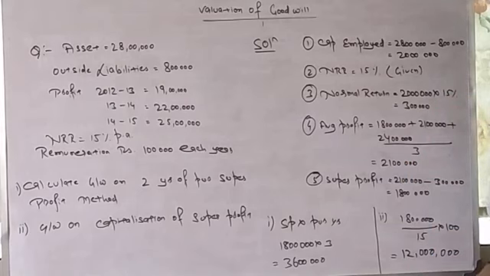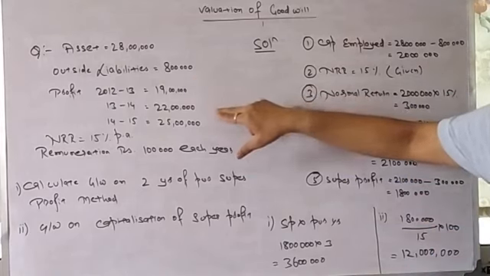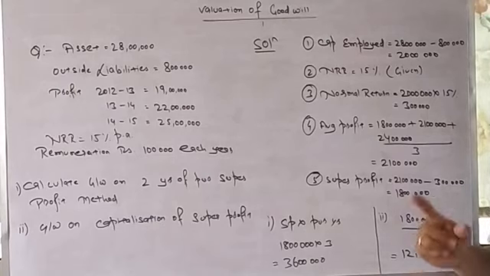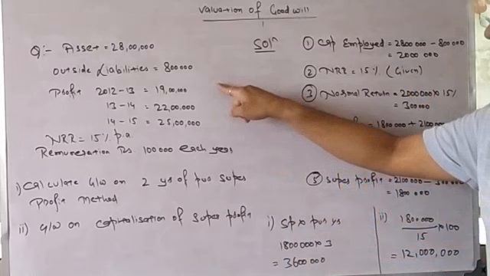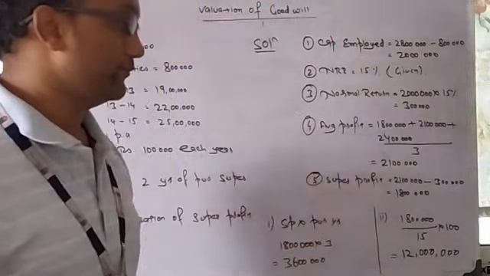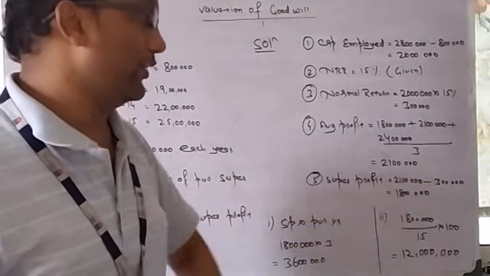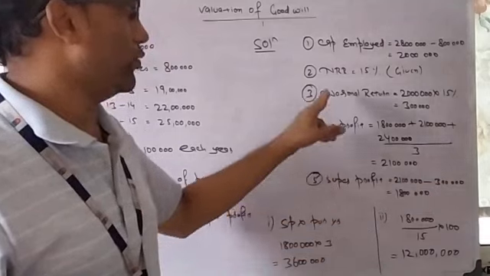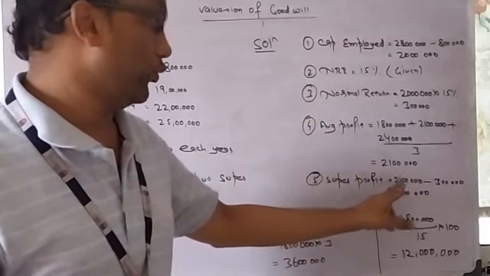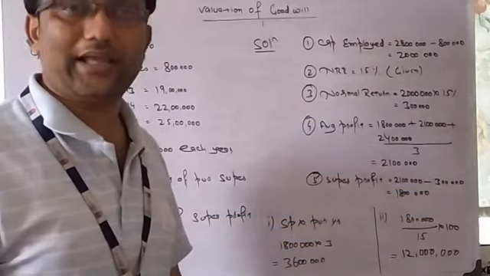Fourth step will be average profit. Each year's 19 lakh, 22 lakh, 25 lakh will be deducted by 1 lakh because there is an expense which has not been deducted in that year. So now we will deduct to get the correct profit. So 18 lakh, 21 lakh, 24 lakh divided by 3, that is 21 lakh is my average profit. Now coming to the fifth step, super profit. 21 lakh minus 3 lakh, because the formula is average profit minus normal return, that is step 4 minus step 3. So 21 lakh minus 3 lakh equals 18 lakhs.